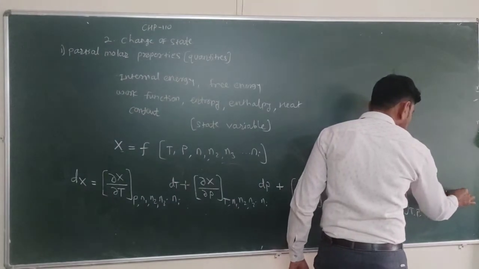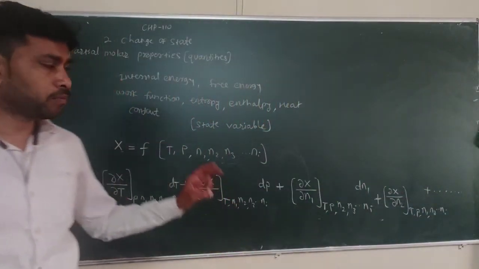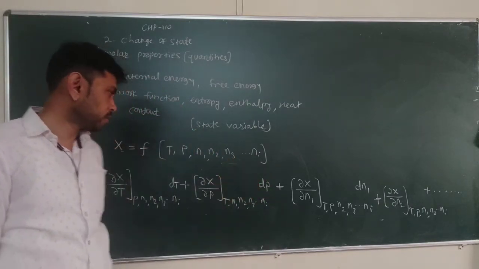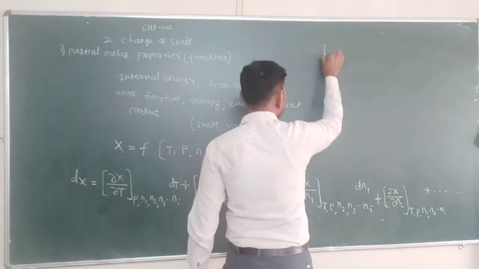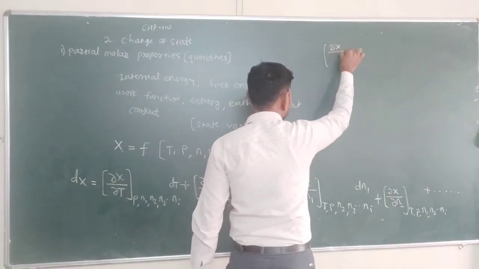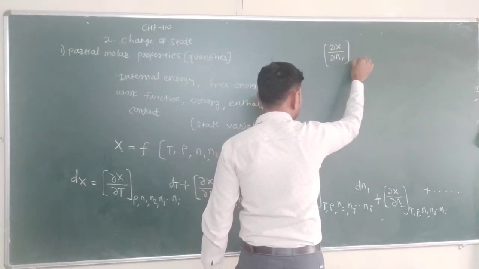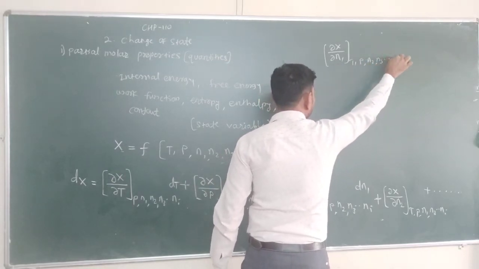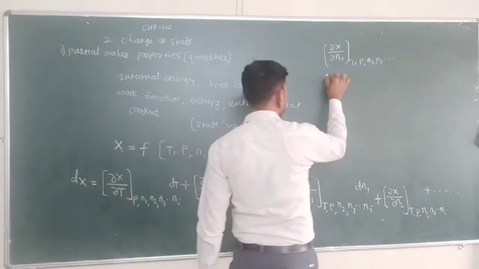In the similar way we can continue this equation up to the number of constituents present. The quantity delta X by delta N1 at constant temperature, pressure, N2, N3, etc. is called a partial derivative.